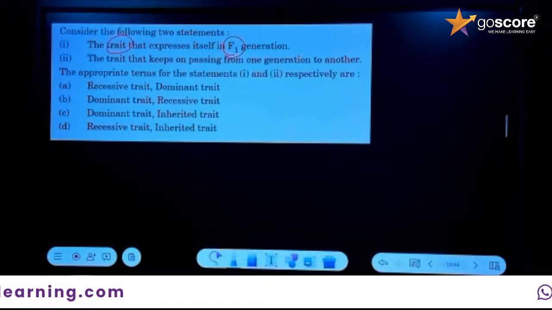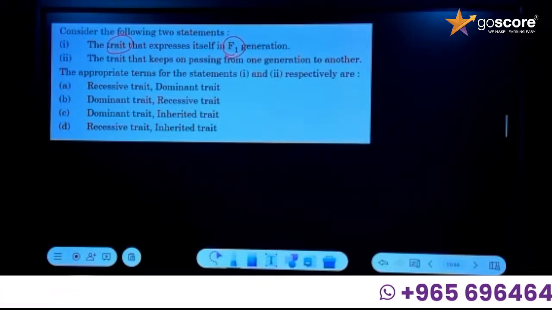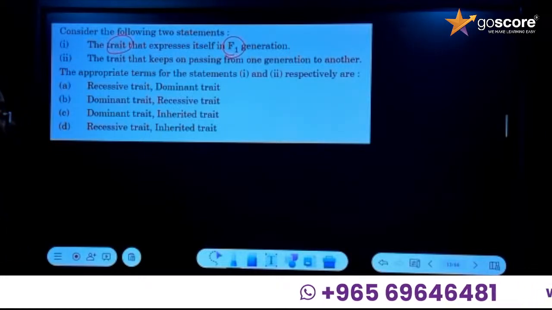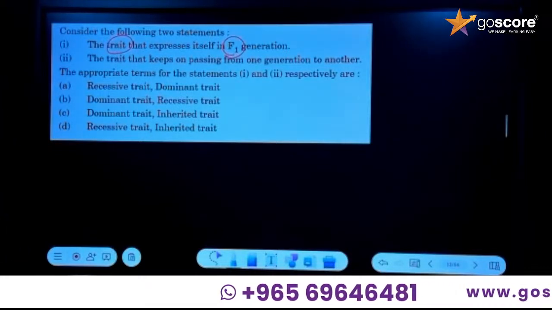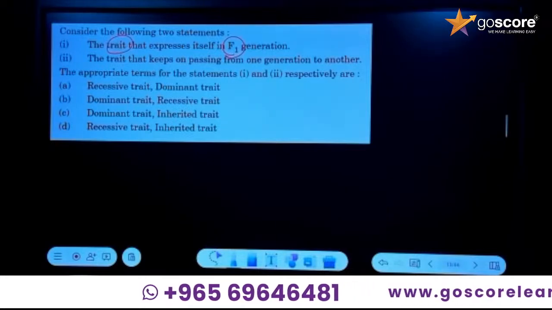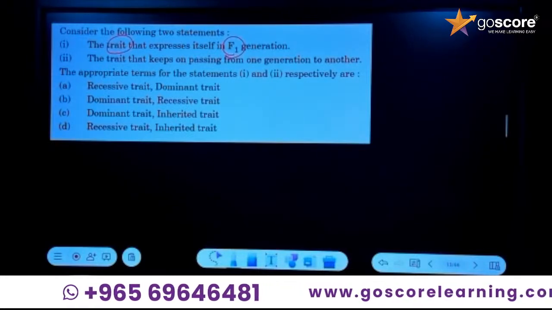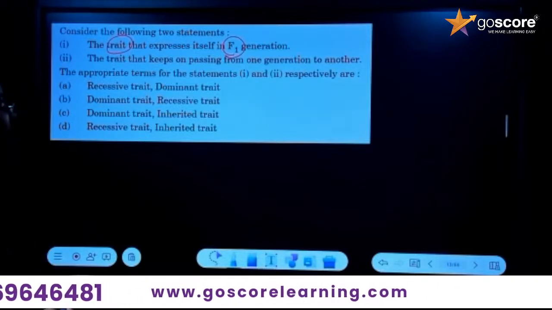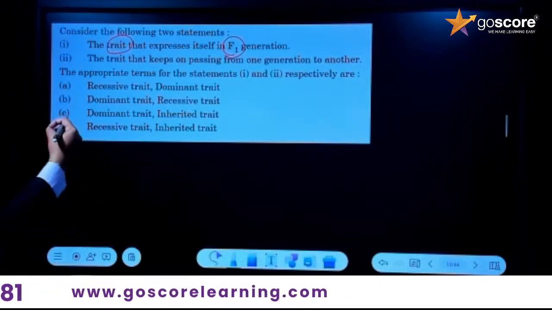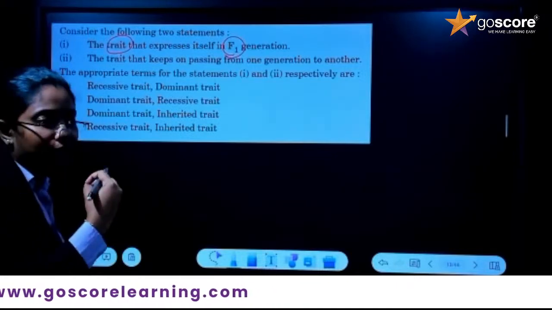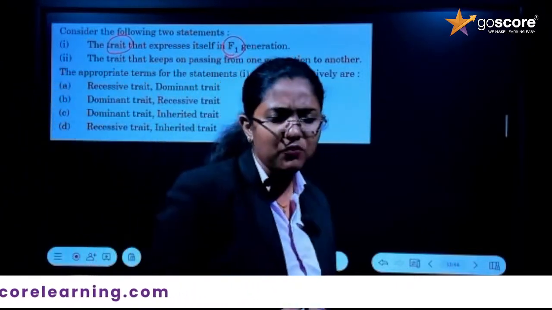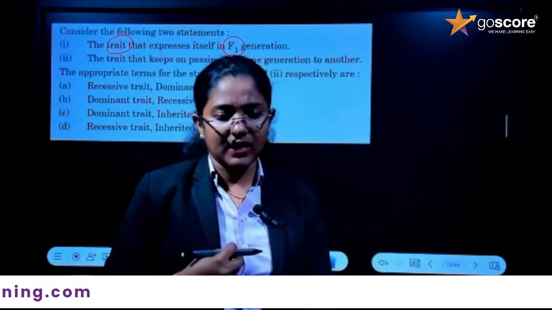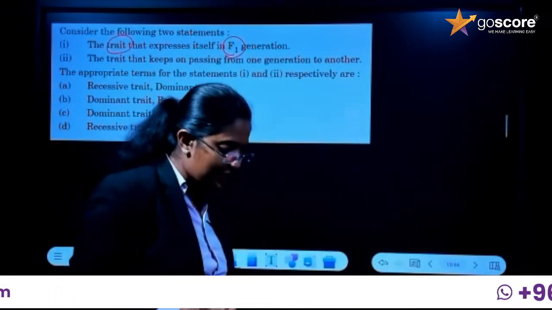That is the first statement. What is the second statement? The trait that keeps on passing from one generation to another generation. That is the second statement. So here we have to identify the appropriate terms for statement 1 and statement 2 respectively. The trait that expresses itself in the F1 generation: is there any recessive gene in the F1 generation?